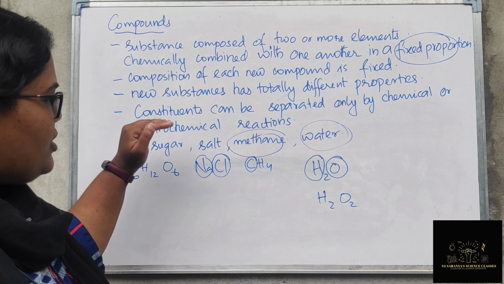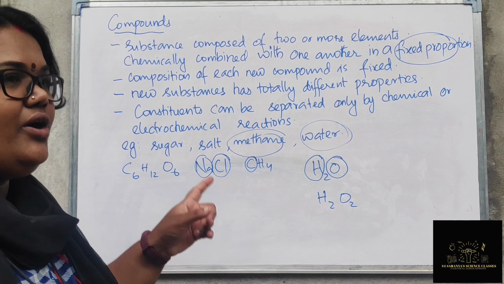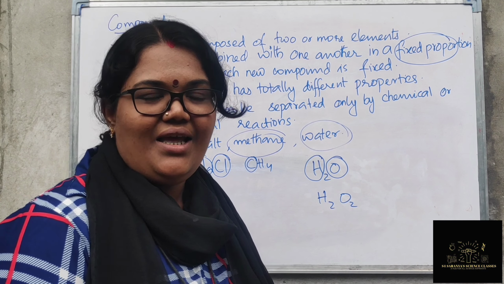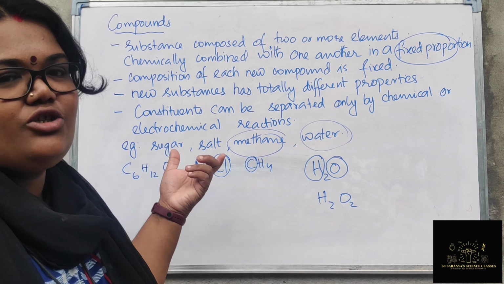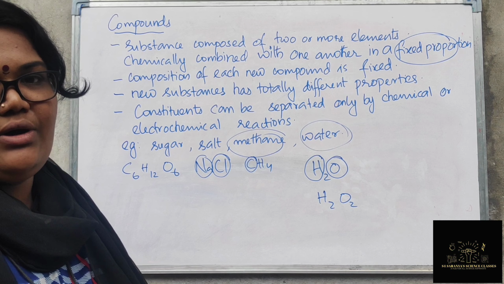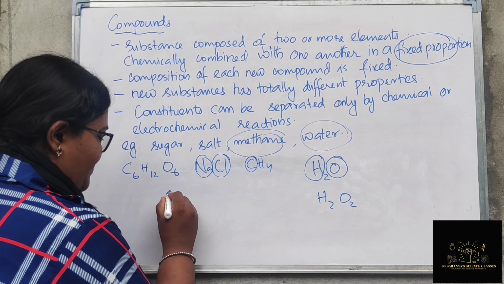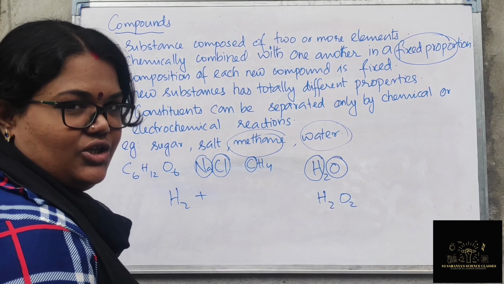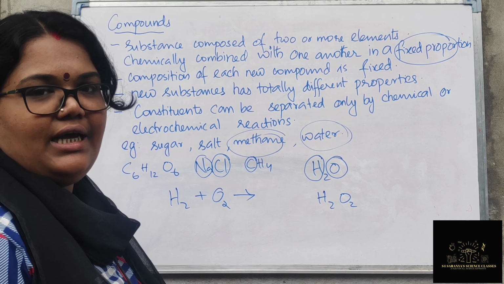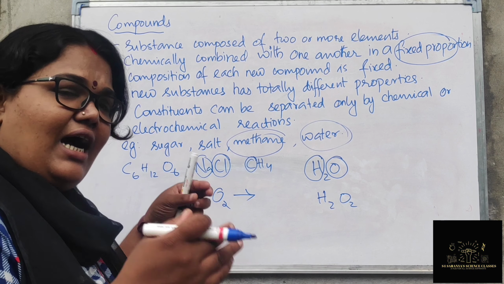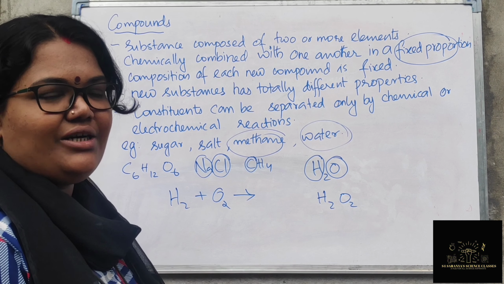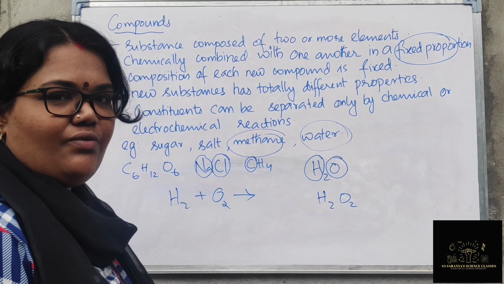And the constituents can be separated only by chemical or electrochemical methods, right? Either by a chemical reaction, or by electrochemical methods, for example passing electricity. Otherwise you cannot simply separate them. For example, there is enough hydrogen and oxygen in the air, can we combine them to form water? Normally it is not possible, right? We have to provide high voltage or electricity, then only hydrogen and oxygen can combine together to form water. So the condition is also very important.